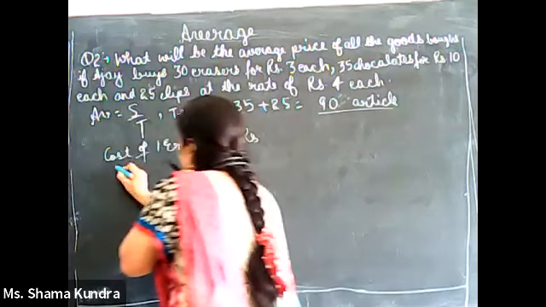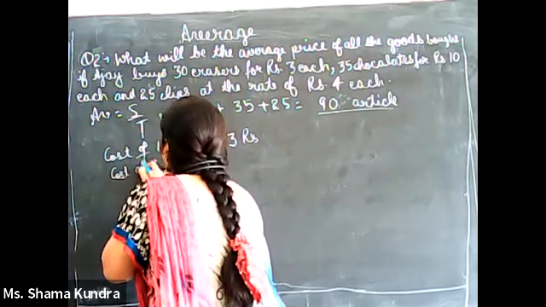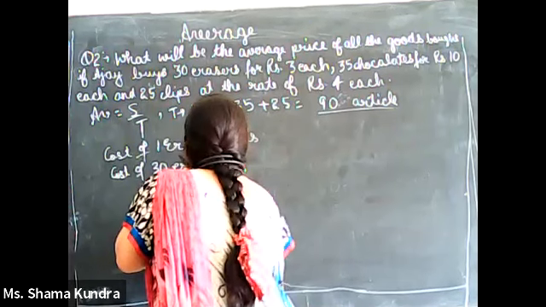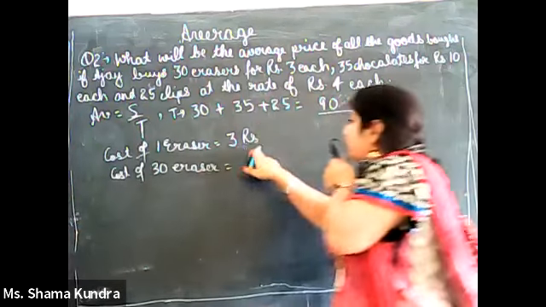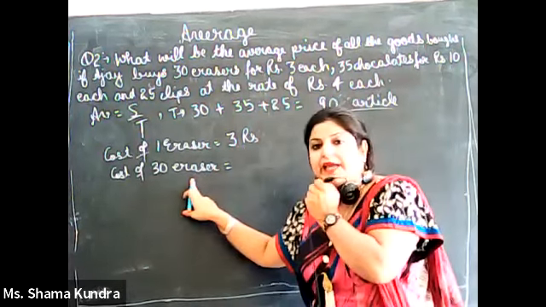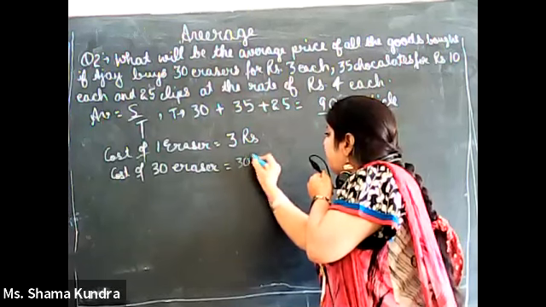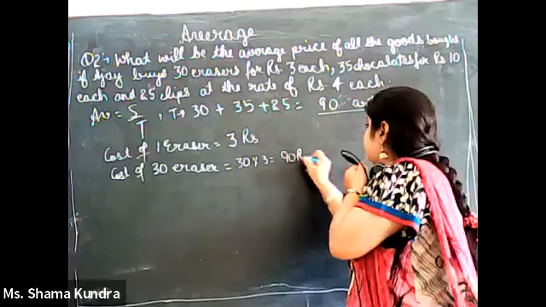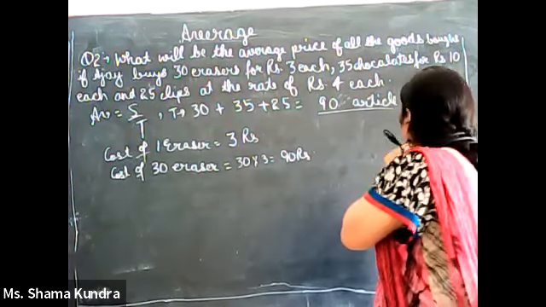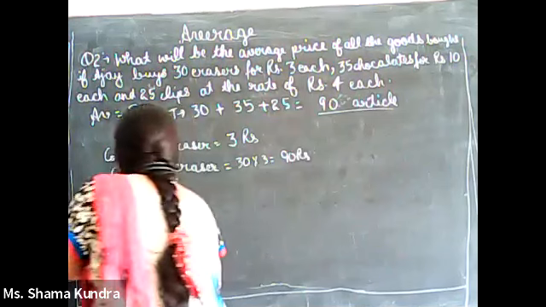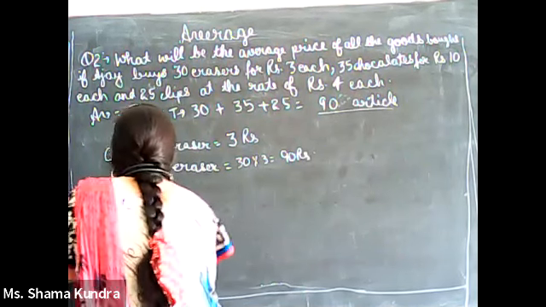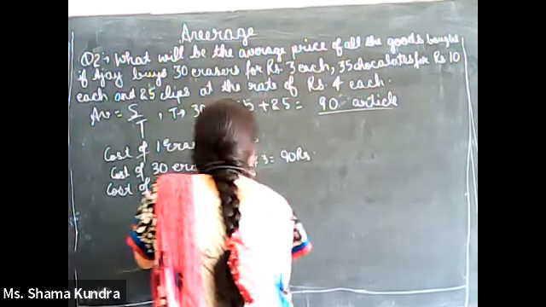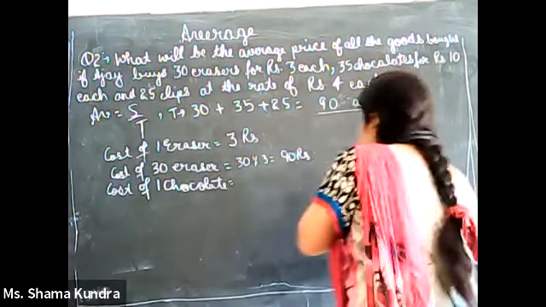So cost of 30 erasers. We know if the cost of one eraser is 3 rupees, then the cost of 30 erasers is 30 into 3. It will be 90 rupees. Now it is given to us that the cost of one chocolate is rupees 10.